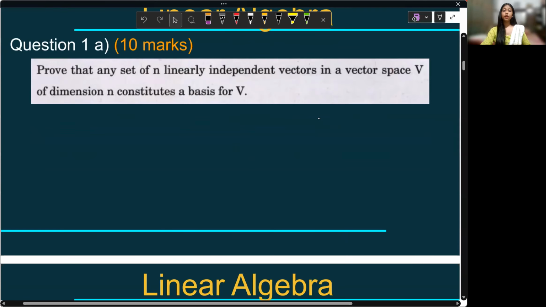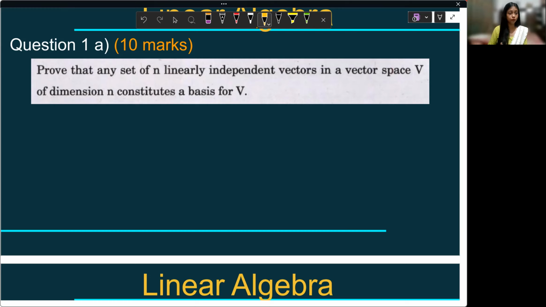First question. First question is, prove that any set of n linearly independent vectors in a vector space V of dimension n constitute a basis of V. So let's try to understand what the question says. Question says that, it has given you something and you want to prove something, right? So it's better that whatever given in the question, you write it first, right? And then you will understand that, okay, these are the things that we need to use, and this is something that we want to prove, right?